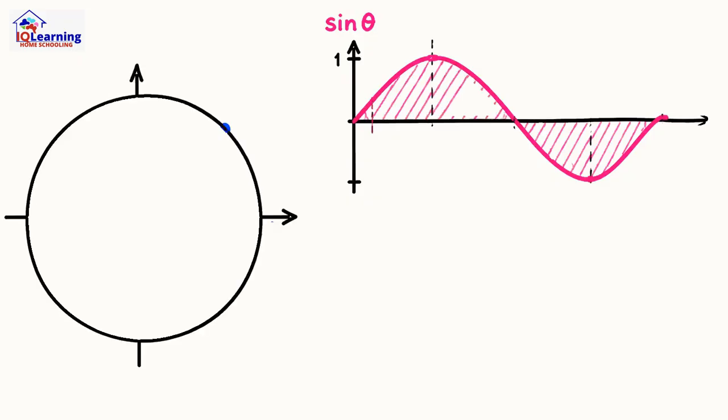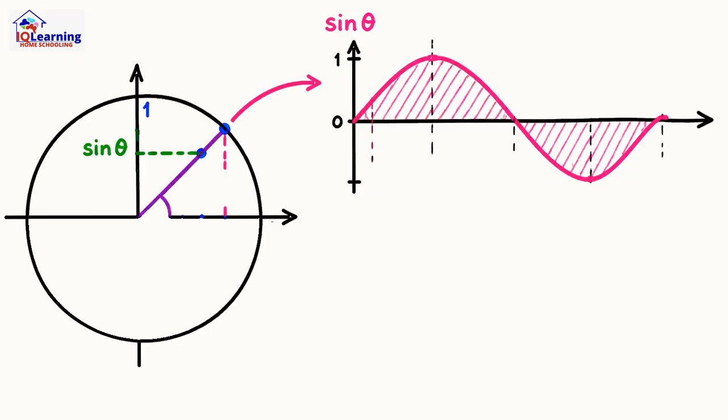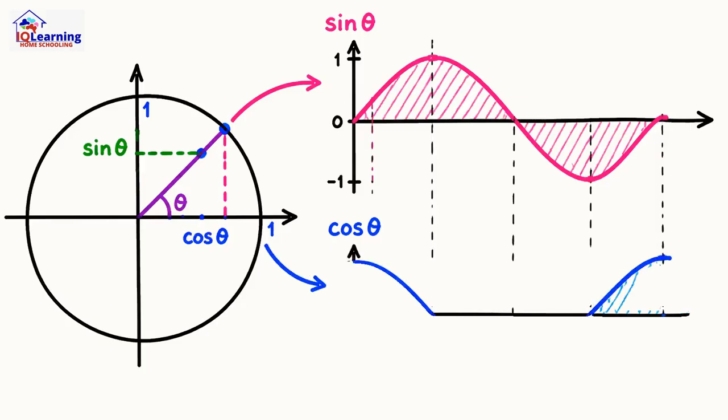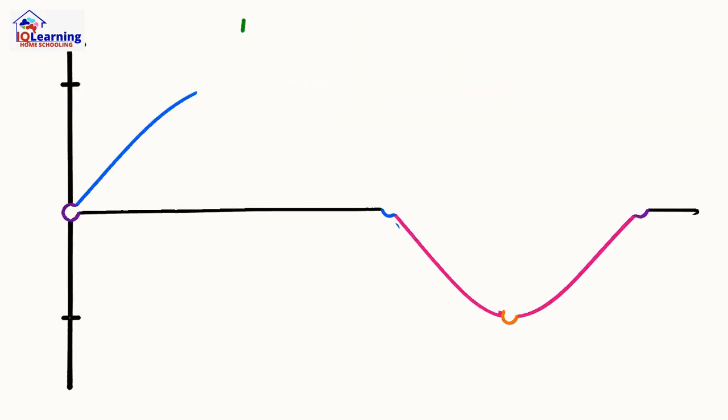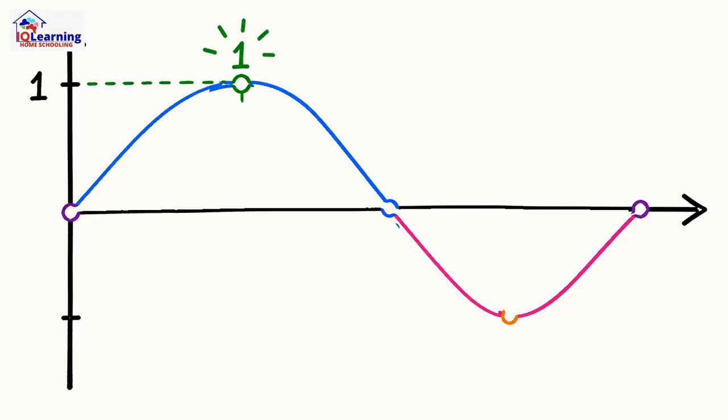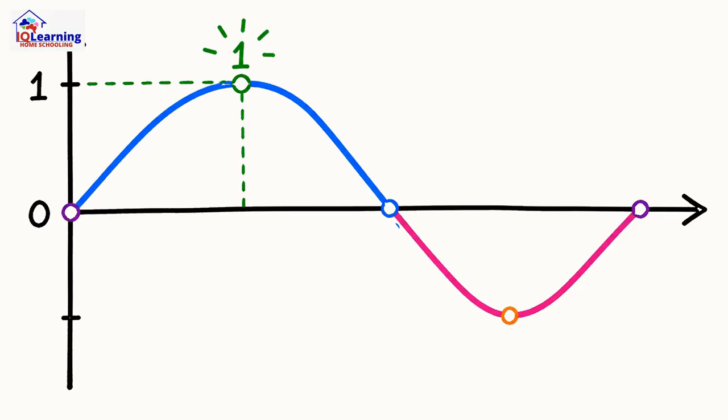And here's where it all connects. As you travel around that unit circle, the sine and cosine values rise and fall in a predictable pattern. If you plot them, you get those famous repeating waves. Sine starts at 0, rises to 1 at 90 degrees, and falls back down. These periodic graphs are the visual signature of trigonometry, perfectly modeling natural cycles.